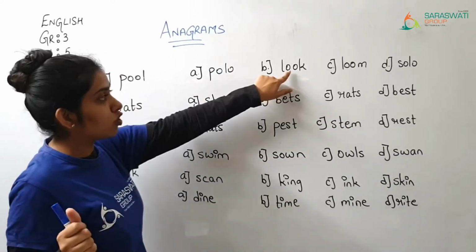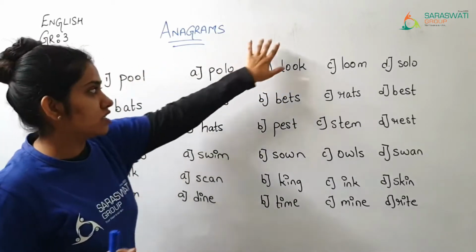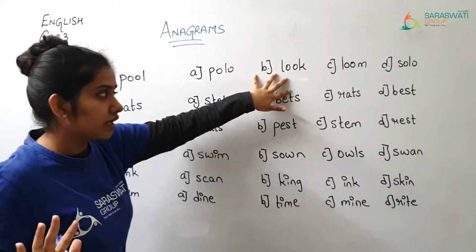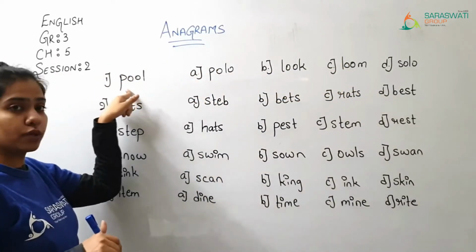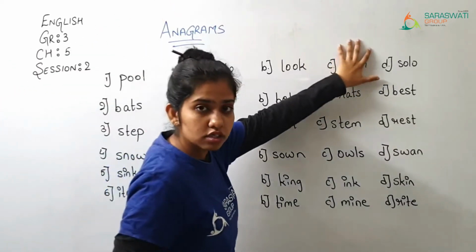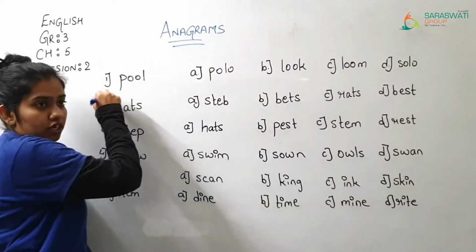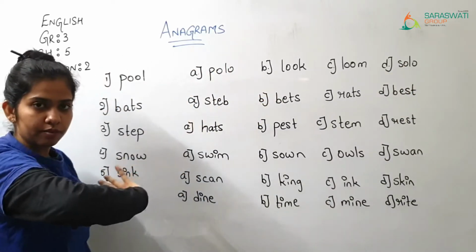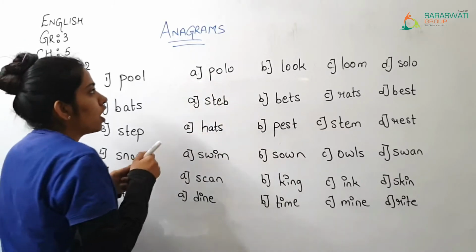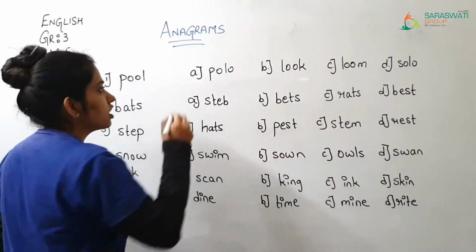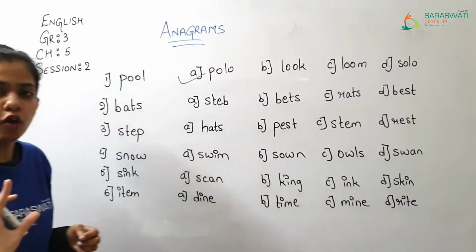Now here L, O, O, K is there, but K is not over here, so this word will not come. Then L, O, O, M is there. M is also not over here, so this word will also not come. S, O, L, O. S is not there, so that word will also not come. So the correct answer is polo, P-O-L-O. You are supposed to tick mark on polo.